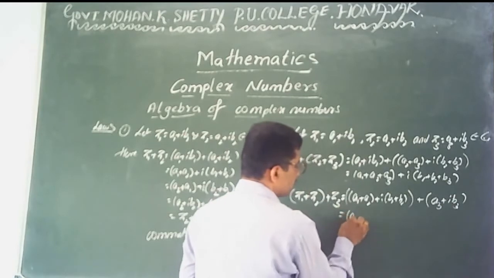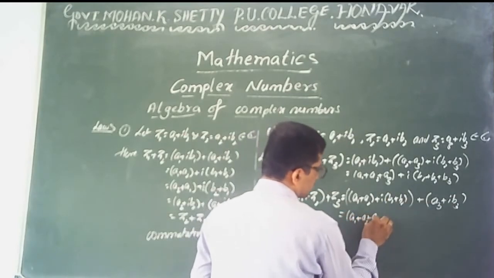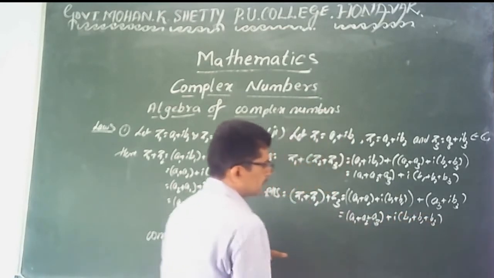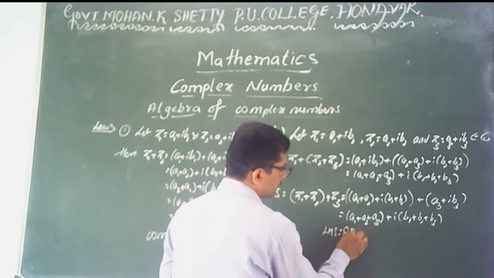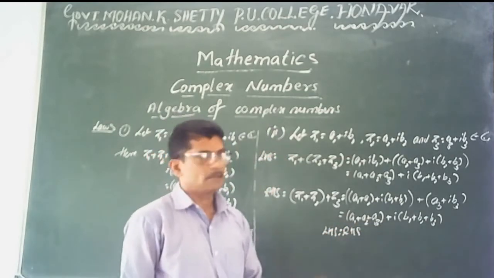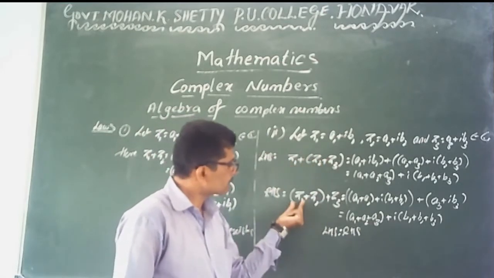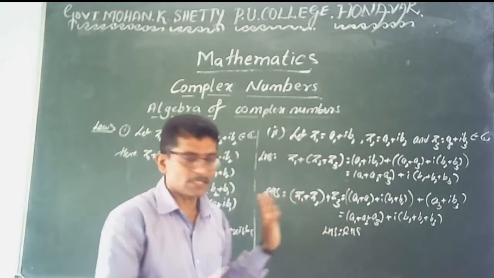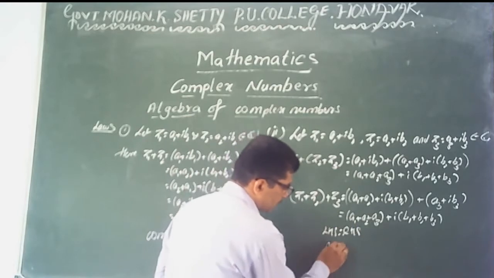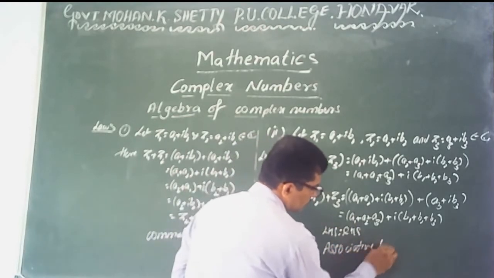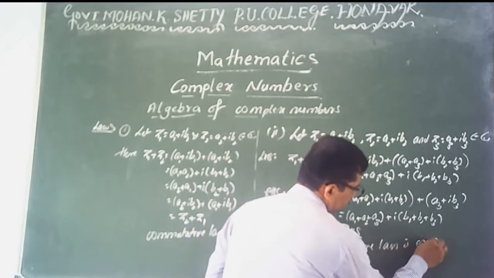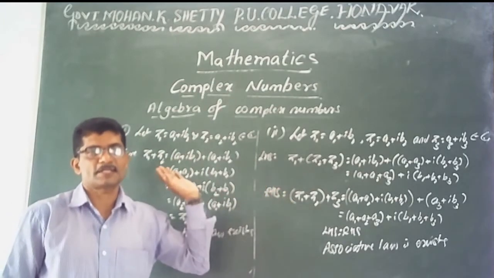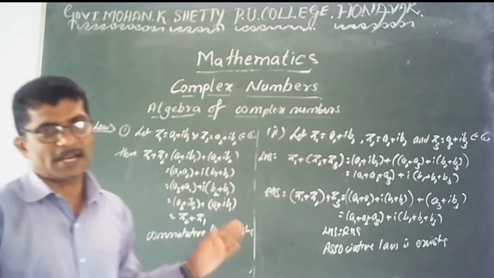Adding, you get the same values: a1 plus a2 plus a3 is the real part, plus i into b1 plus b2 plus b3 is the imaginary part. Here the left hand side is exactly equal to the right hand side. First add these two, then add the third, or first add the other two, then the third. You get the same result. Therefore, addition is associative, the associative property is satisfied. Commutative property exists, associative property also exists. The binary operation is addition.